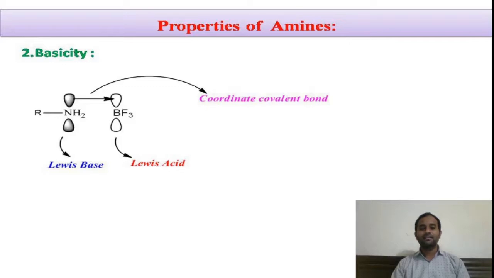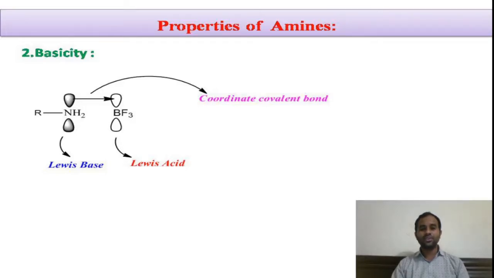Here amines usually act as a base because they are electron pair donors, and here the basicity depends on the availability of electron density on the nitrogen atom. The more the electron density on the nitrogen atom, the more easily it can donate the electron pair, thereby its basicity increases.